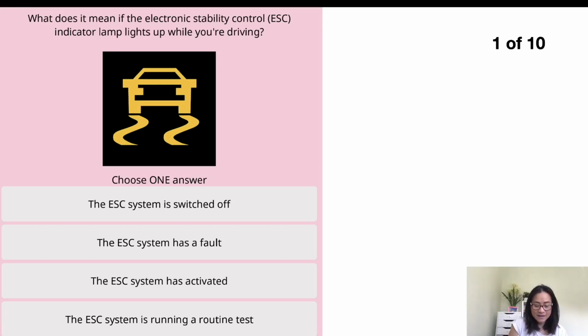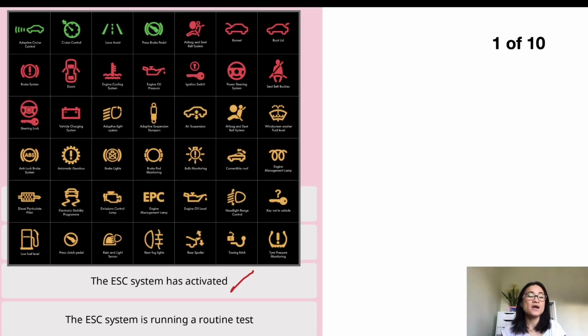So that's the answer. As a driver, you need to know all the warning signs, so when one comes up, you know what it means. The easiest way to find out is your own car manufacturer's guide, or you can Google it. There's plenty of information online.